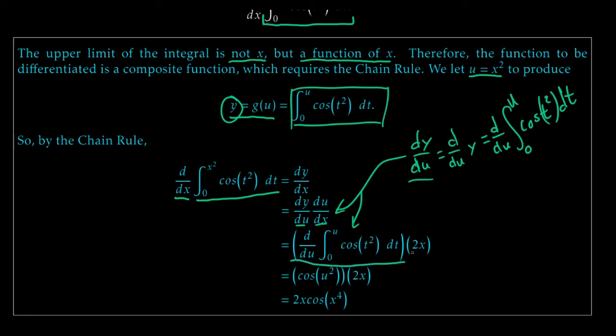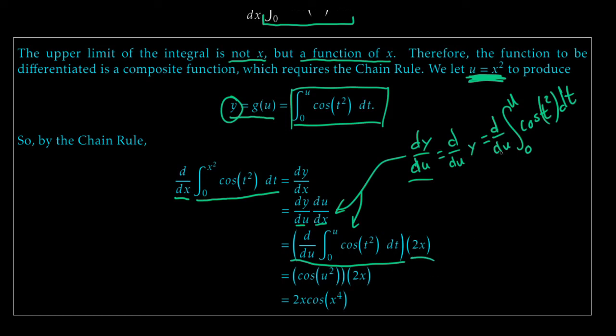And then the other part is the du dx. So since u is equal to x squared, what I'll get out when I take a derivative with respect to x is really easy. I just use the power rule and I get 2x. Okay, so I picked that up right there.